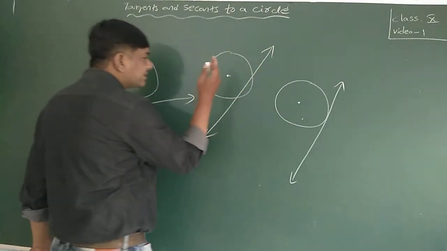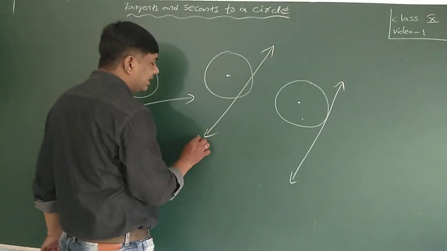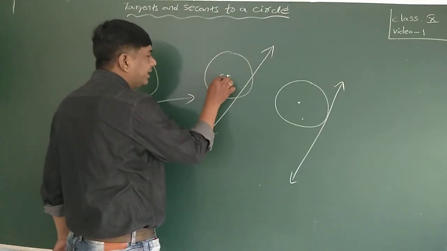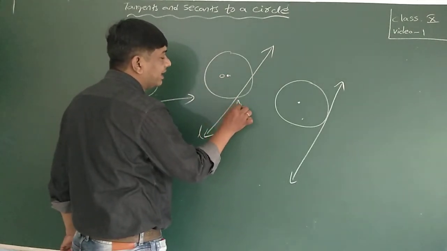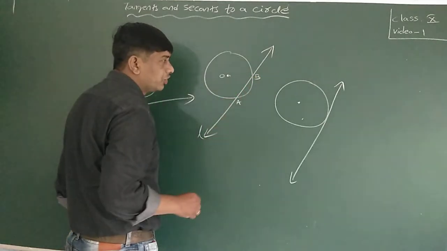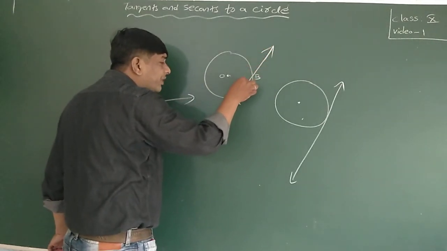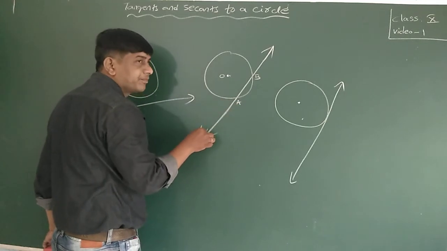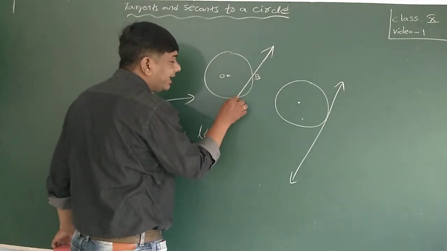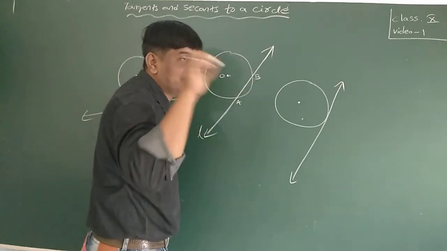Okay. In this second condition, L is the line and it is intersecting the circle at A and B. So a line which intersects the circle at 2 different points, A and B, which are points on the circle.